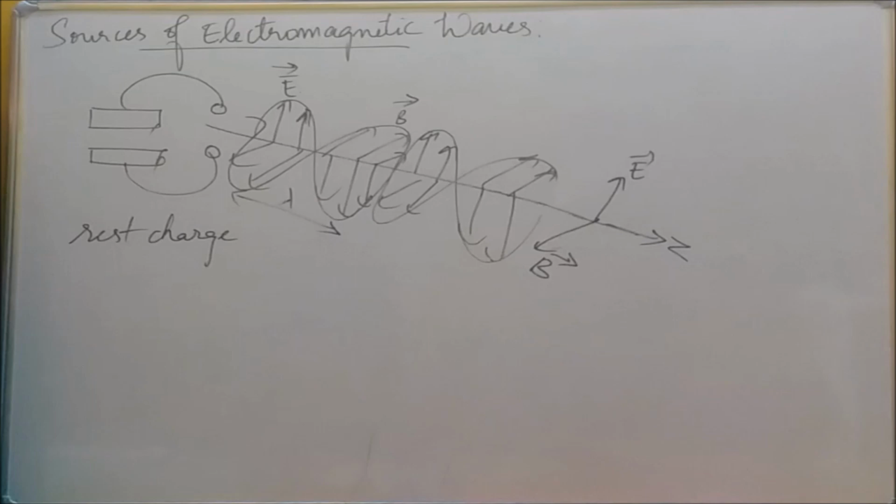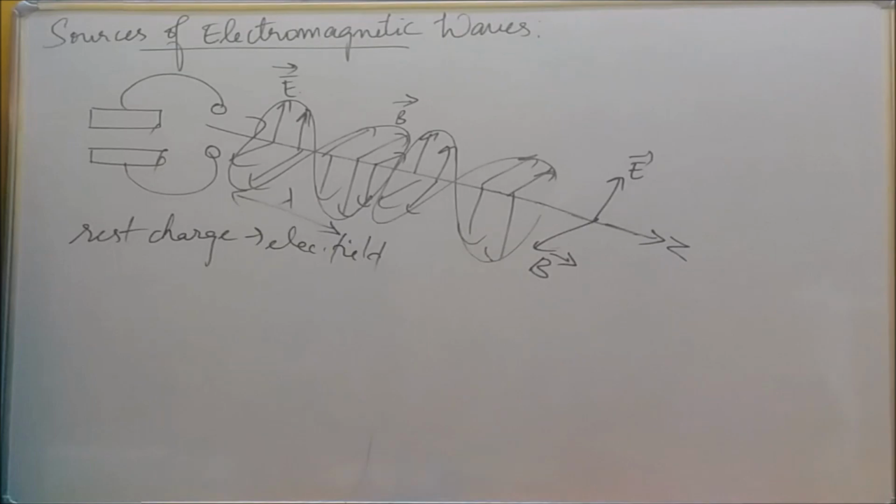So suppose the charge is moving, which means it has a velocity. At that time it produces current, and that current will give rise to the magnetic field.